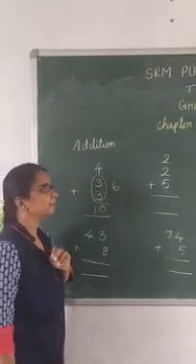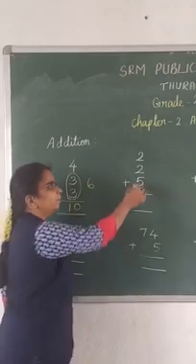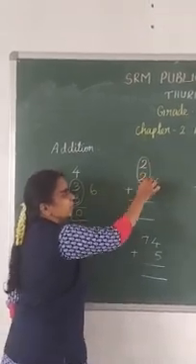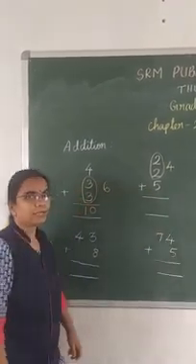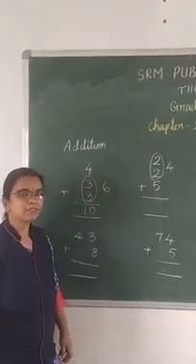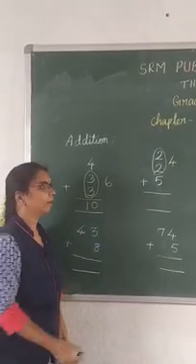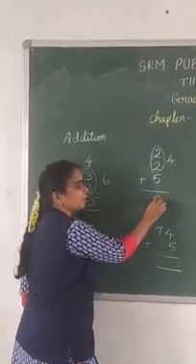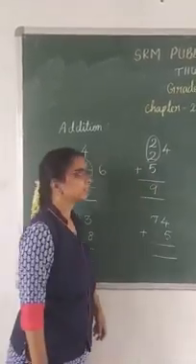Okay, see the next sum. Here any double is there? Yes, 2 plus 2, 4. 4 plus 4 is 8. 8 plus 1, 9. So the answer is 9. Okay.